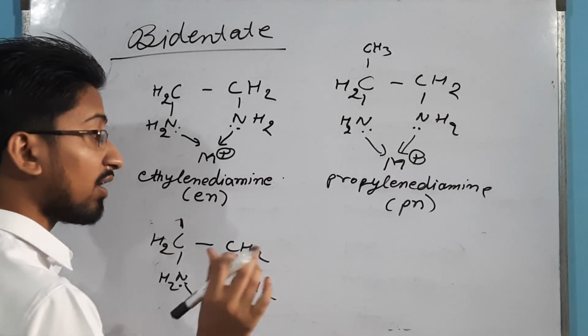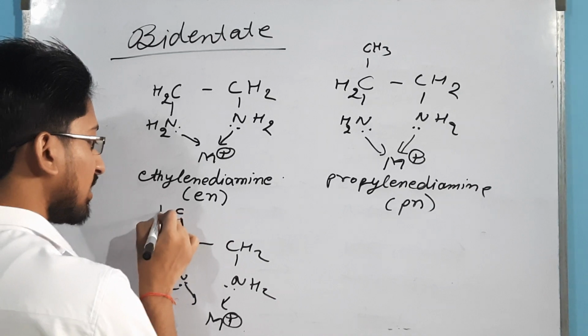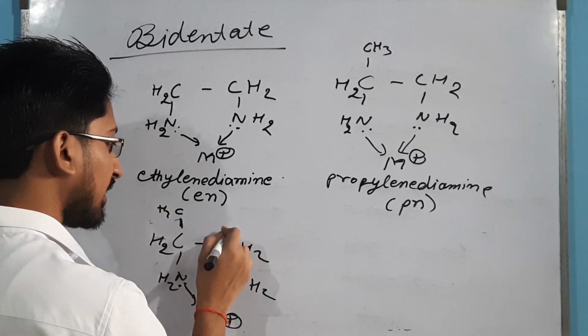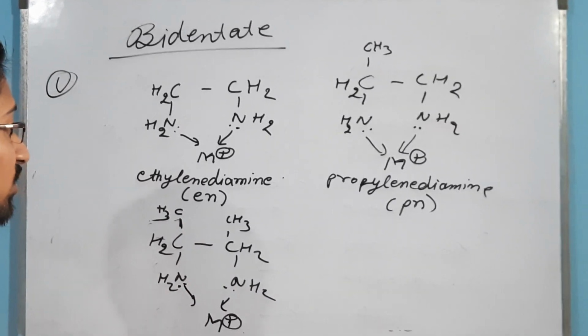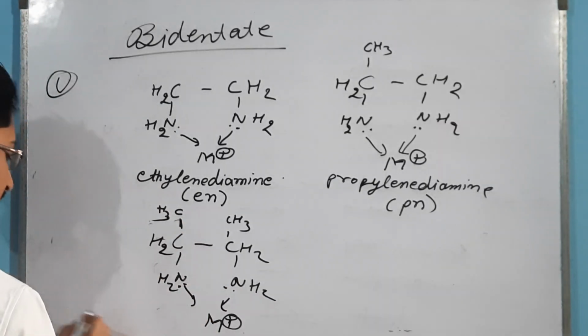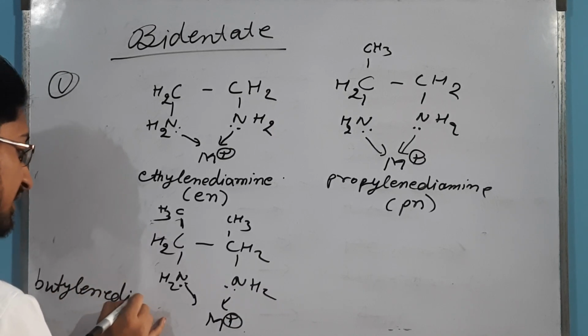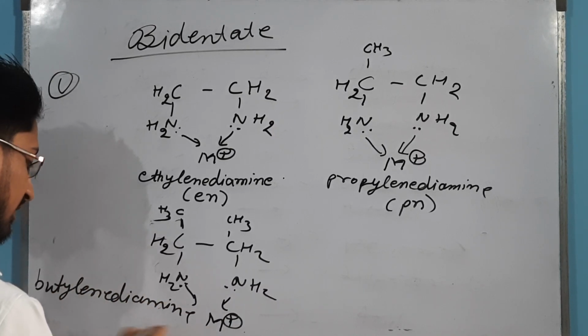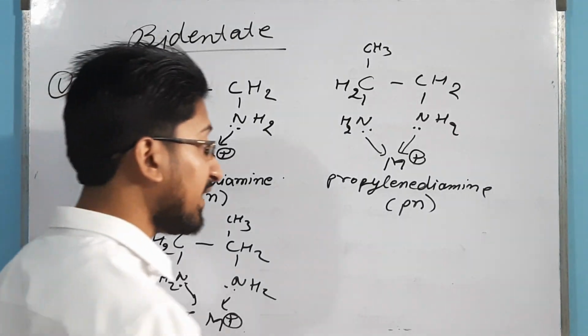Now there is butylene. It has 4 carbon atoms: 1, 2, 3, and then CH3, again 4. So there are a total of 4 carbon atoms. It is butylene diamine, and its symbol is bn.